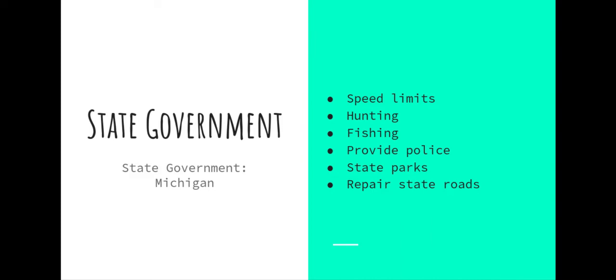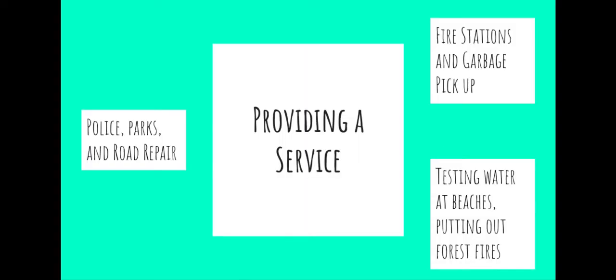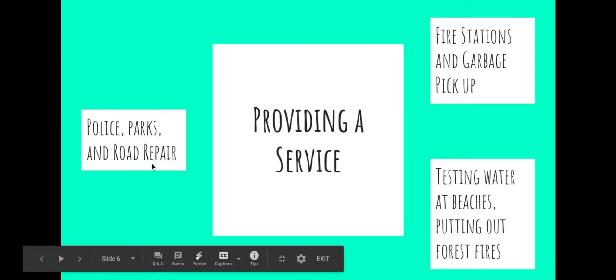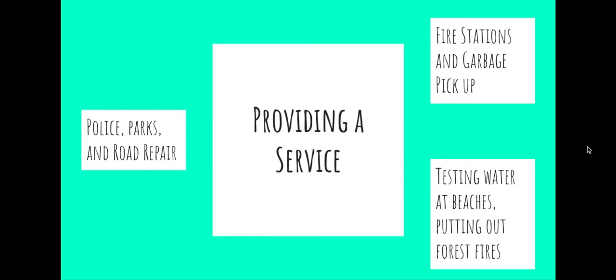A state government is the bigger government because it's all of the state of Michigan. They focus on things like the speed limit for how fast you can travel on a road, and where you can go hunting or fishing. They give us police officers, parks, and they repair the state roads. Now, we talked about one of the purposes of government being to provide a service. So, both the local and state governments give us police officers, parks, and repair roads. But they do some things that are different too.